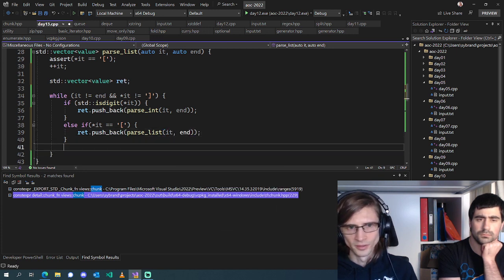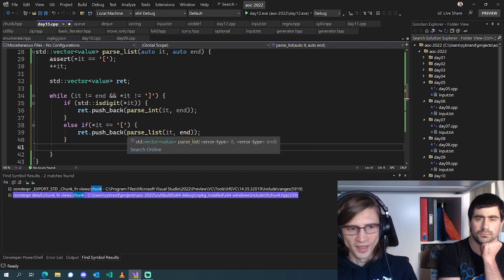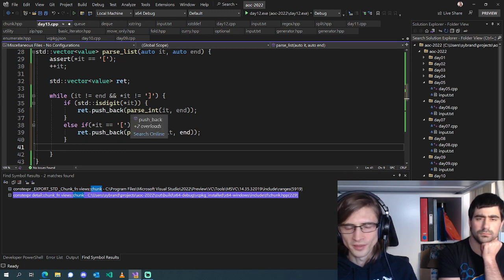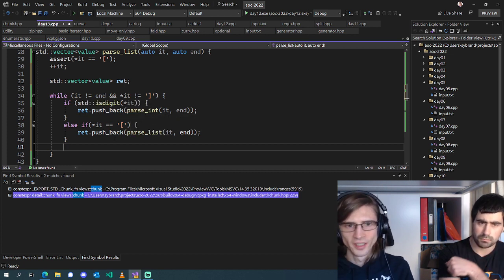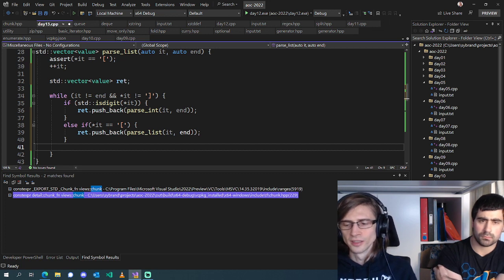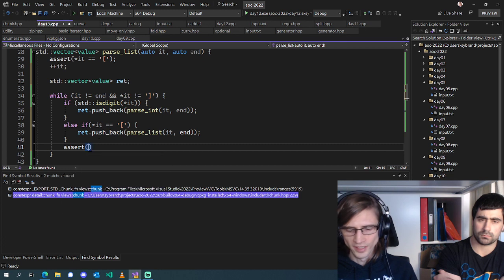Then let's assume that our parse int and our parse list are going to push until the token after the character after what was just parsed, in which case we can assert that we are now looking at either a comma or a close brace.